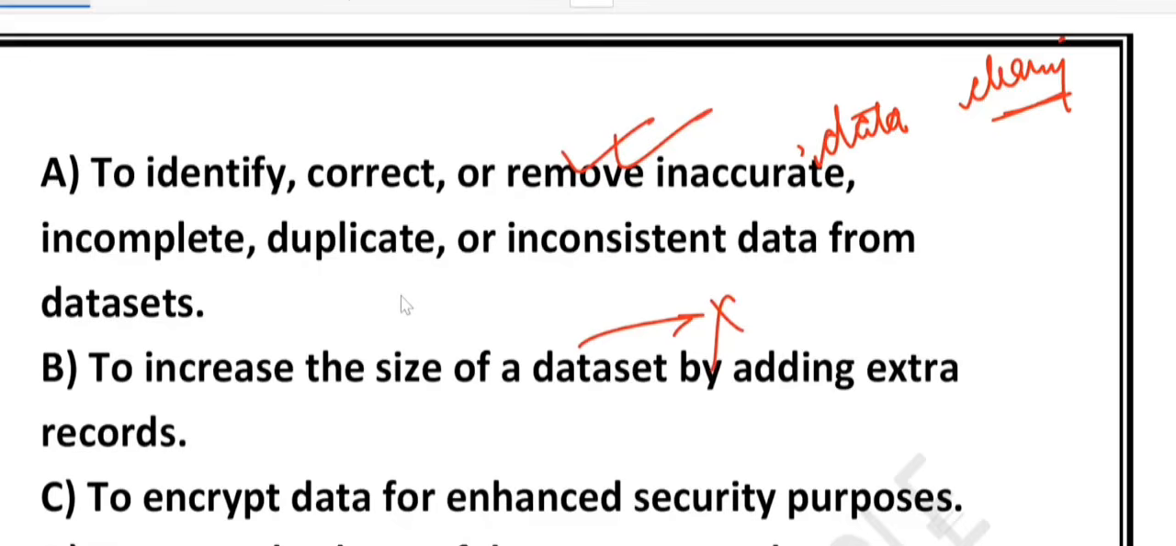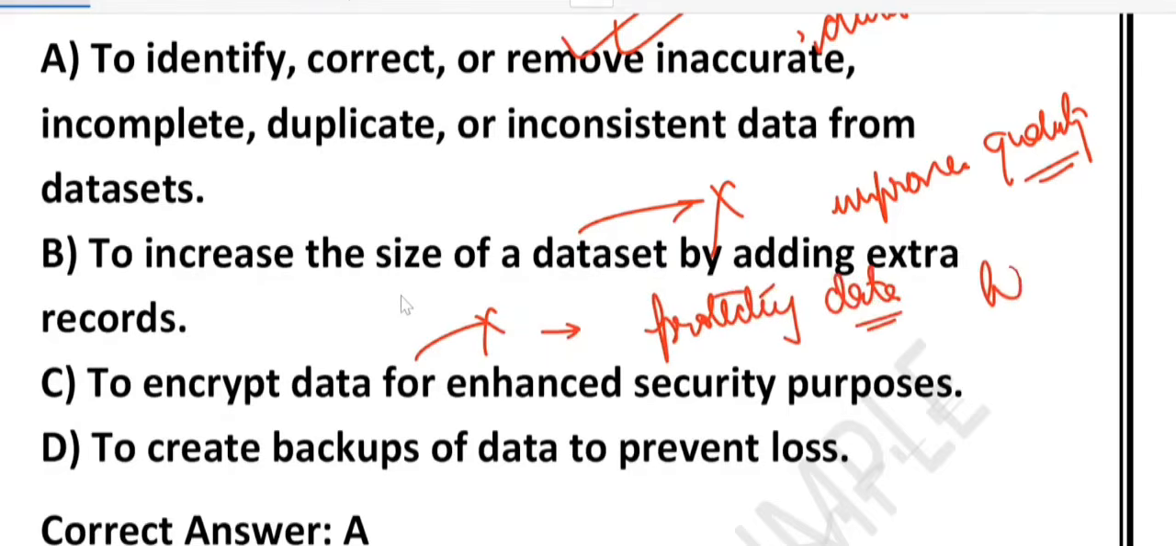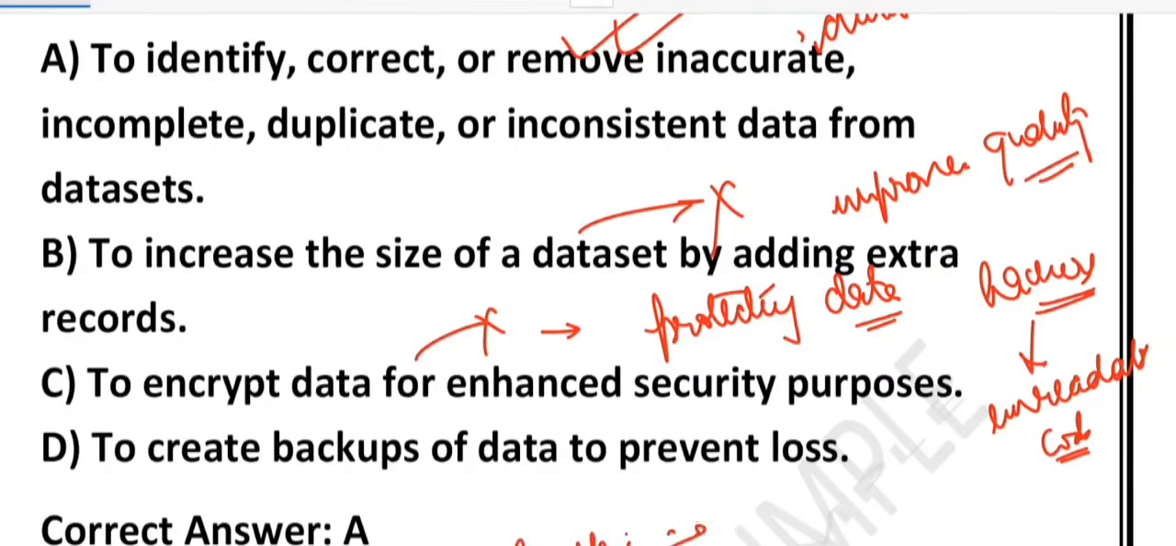Sorry, we are talking about option B. Scrubbing does not mean adding fake or new records. Its goal is to improve the quality, not increase the quantity. Option C, to encrypt data for enhanced security purposes. This one is also wrong because encryption is about protecting the data from hackers by converting it into unreadable code. Scrubbing is about cleaning data quality, not securing it. So whenever you see the word scrubbing, it is about cleaning data quality.